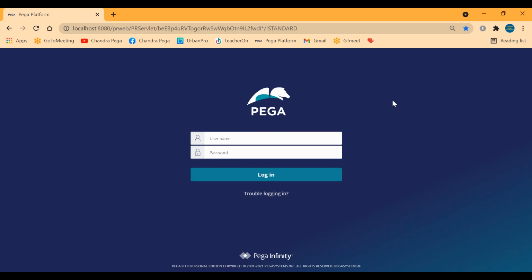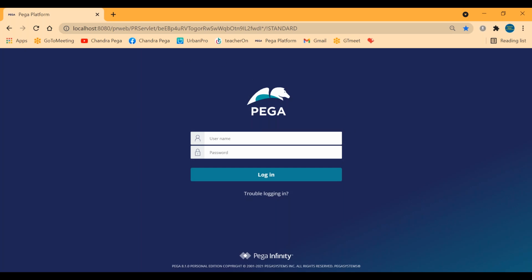The indication for installation successful is that on the desktop you will have 3 icons. On the desktop 3 icons will be automatically created: one with startup, one with login, and one with shutdown. That is the sign of successful installation. Once those 3 are created, this page will be launched automatically.